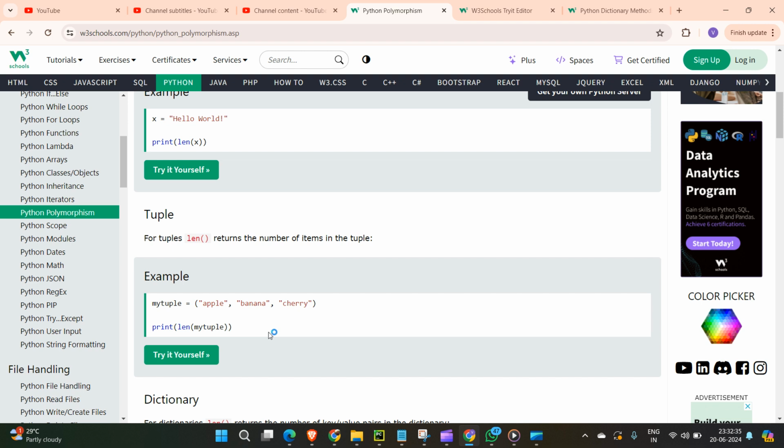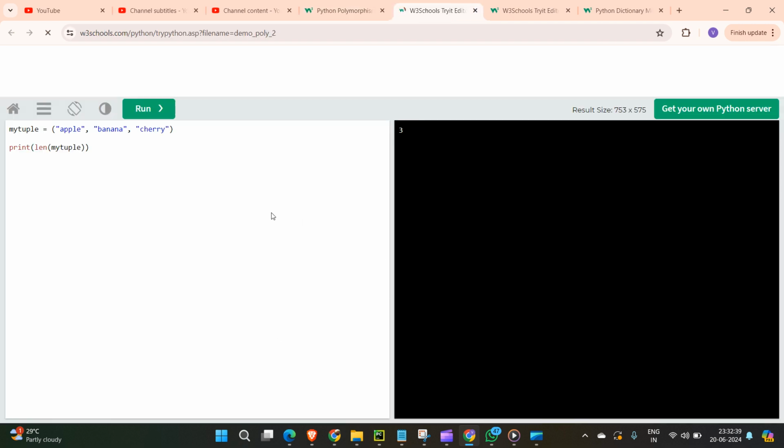According to the character logic, Apple has five characters, and this has seven, so the total would be around 16 or 17. But the length is only three. Why? Because in the tuple, this entire thing becomes one item, this entire thing becomes another one, and this is one more. So a total of three elements, and that's why you got the length as three. That is the polymorphism concept.